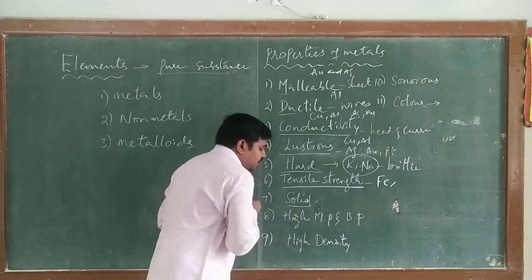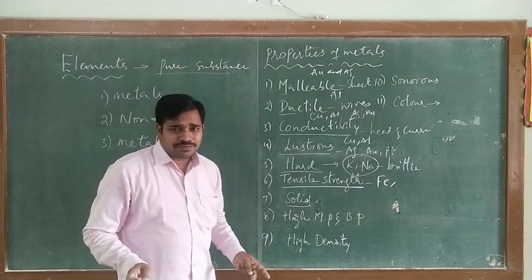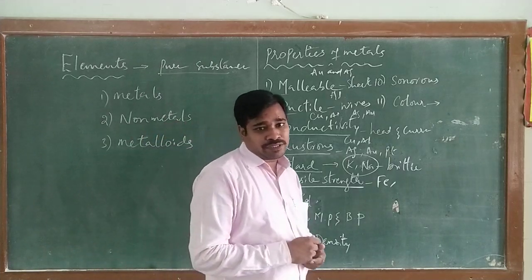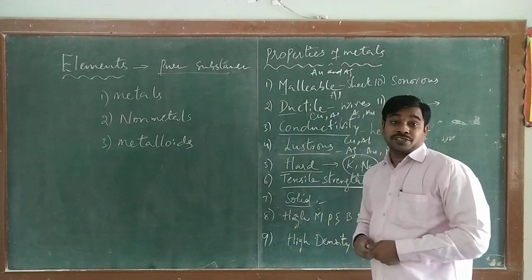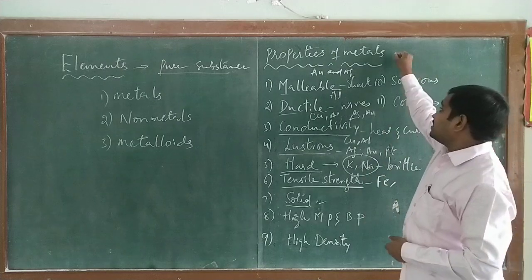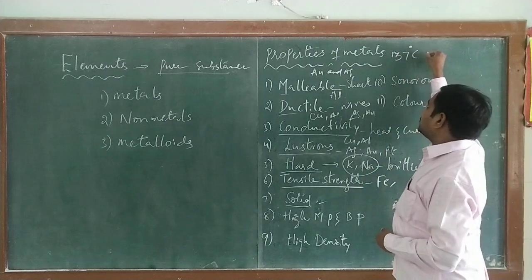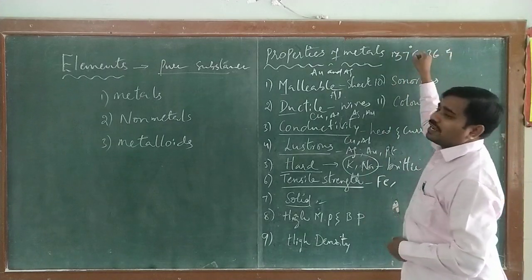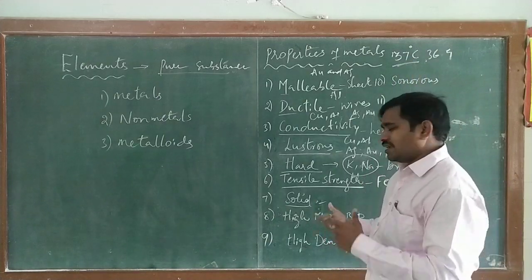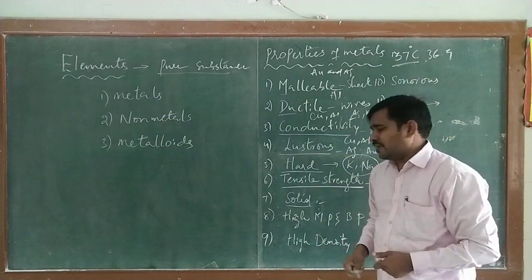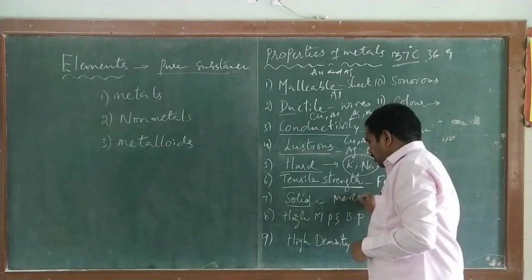Next we go for solid. Most of the metals are solid at room temperature, but there are some metals which are liquid at room temperature. You know what the room temperature is? 37 degrees Celsius. Actually 36.9, but we can take the rounded value as 37 degrees Celsius. At room temperature, there are some metals which will be in liquid state. For example, mercury.